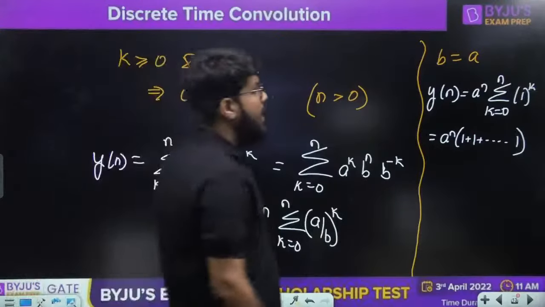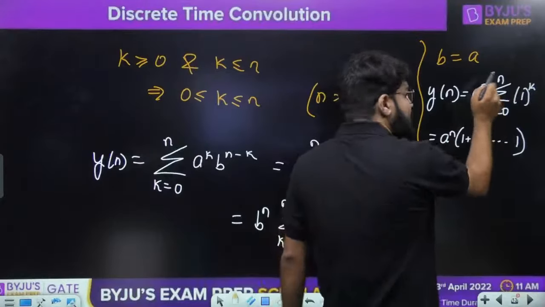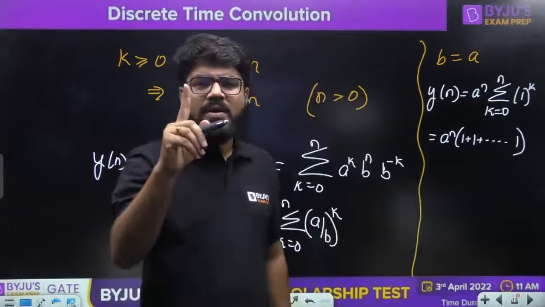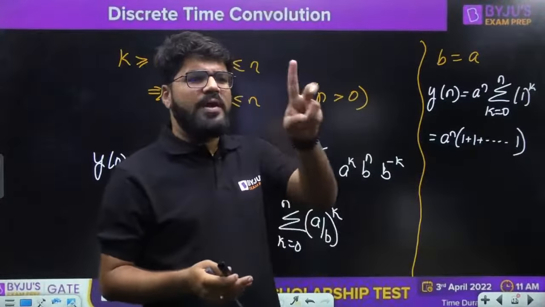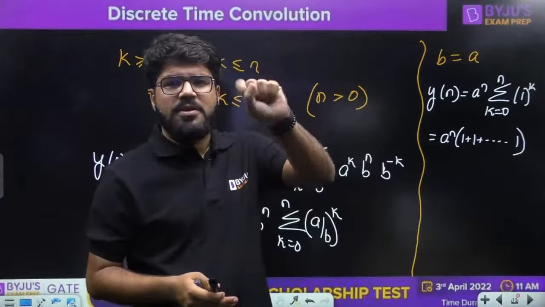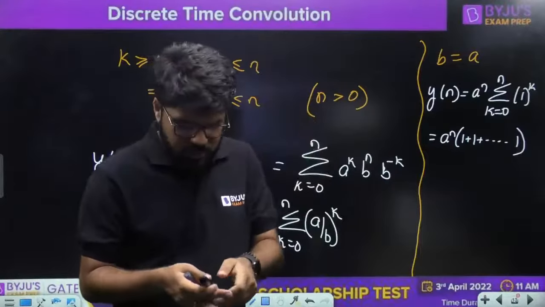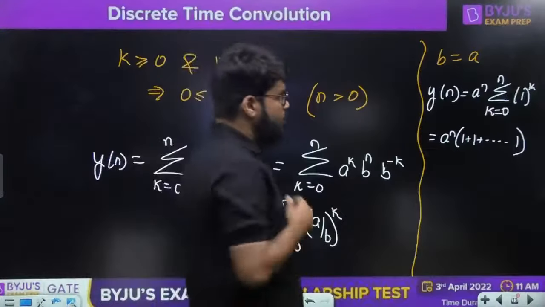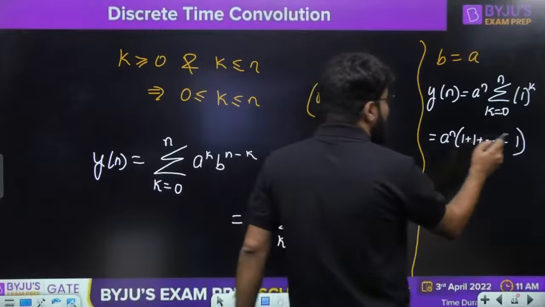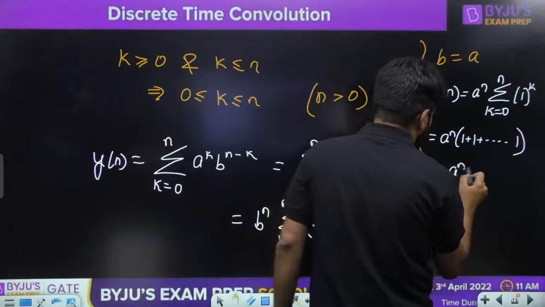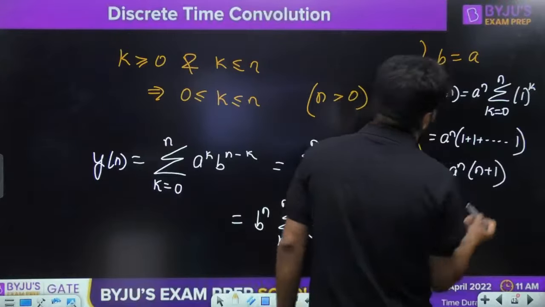Up to n plus 1 times. Why? The limit is 0 to n, but I am counting from 0. Suppose I count 0, 1, 2, 3, that is a total of 4 numbers. So the total will be n plus 1. So this is equal to a raised to the power n multiplied by n plus 1.